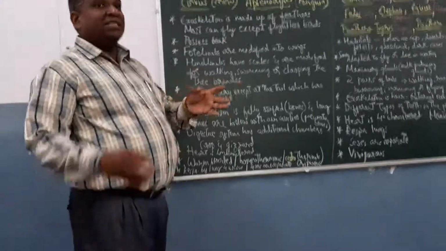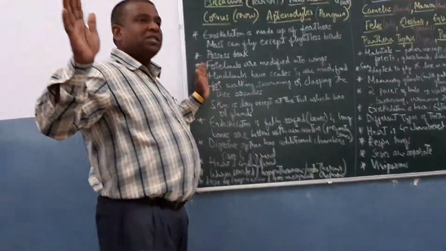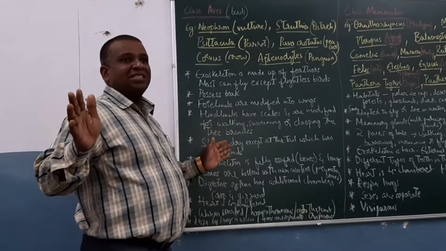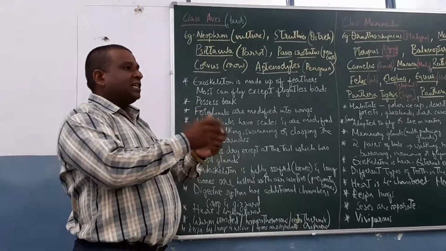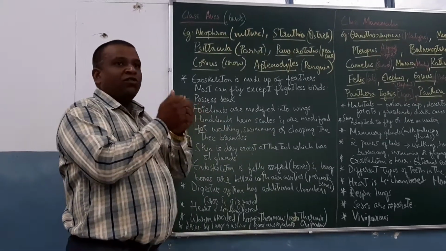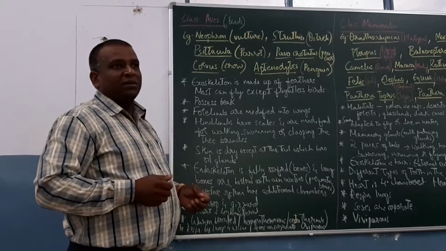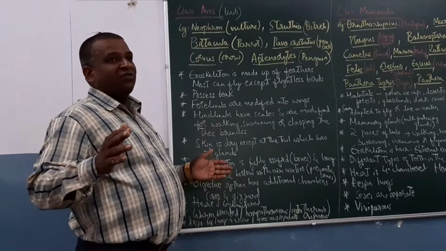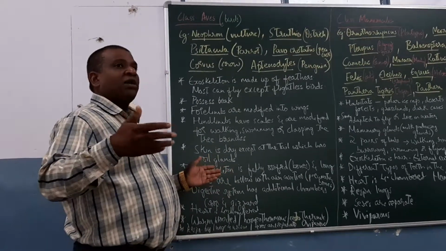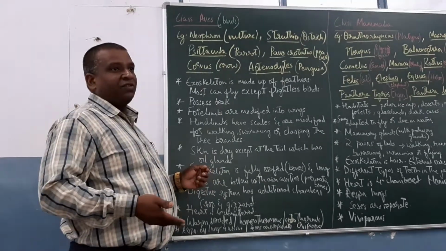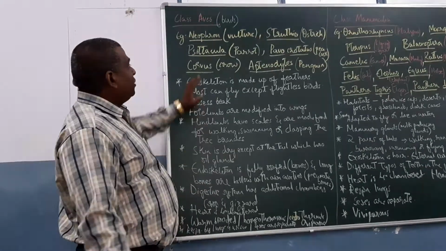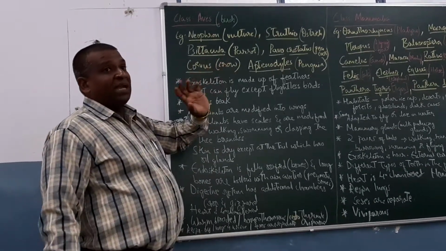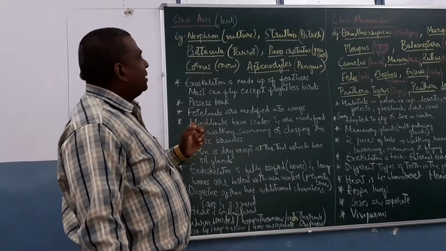Their forelimbs are modified as wings, so they can't use them like a squirrel to hold the nut or fruit and eat, because their forelimbs are modified as wings for the volant or aerial mode of life. So that is done by their beaks.